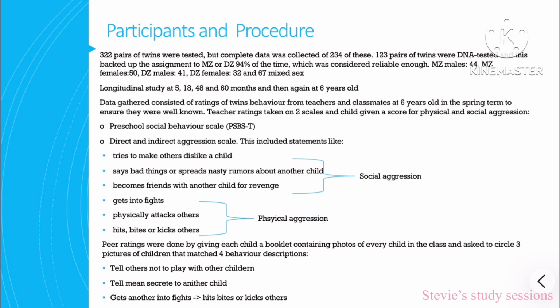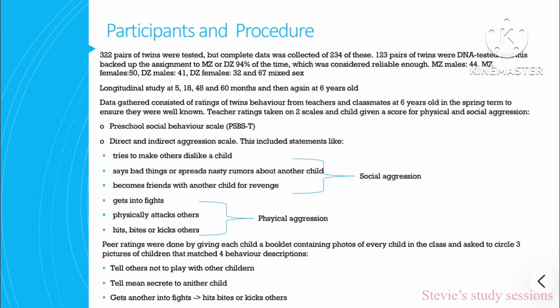It was a longitudinal study at 5 months, 18 months, 48 months, and 60 months, and then again at 6 years old. The data gathered considered the ratings of the twins' behaviours from teachers and classmates at 6 years old in the spring term to ensure that they were well known. Teachers' ratings were on 2 scales, and children gave scores based on physical and social aggression. The preschool social behaviour scale, PSBS, was used, and the direct and indirect aggression scale was used.